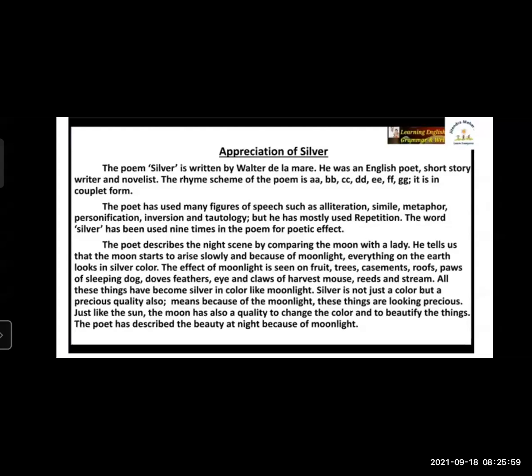So everything on the earth looks like a silver color, and there is a magical effect of the silvery moonlight on each and everything. The effect of moonlight is seen on the fruit, and what objects are explained by the poet in the poem? First, the poet explained that the trees and fruit also turn into silver, meaning the silvery trees and silver fruits.